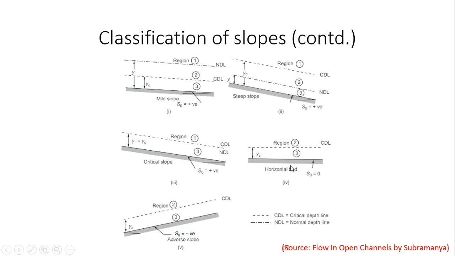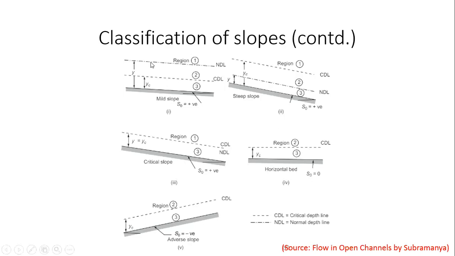In the case of horizontal bed and adverse slope, the normal depth level is not defined, and in fact, you can think of it as infinity. Normal depth cannot happen in adverse slope or horizontal slope. So basically, flow will stagnate, which means the flow depth will go very, very high. So that topmost line does not exist in the case of horizontal bed and adverse slope. So region 1 does not show up in horizontal slope and adverse slope.